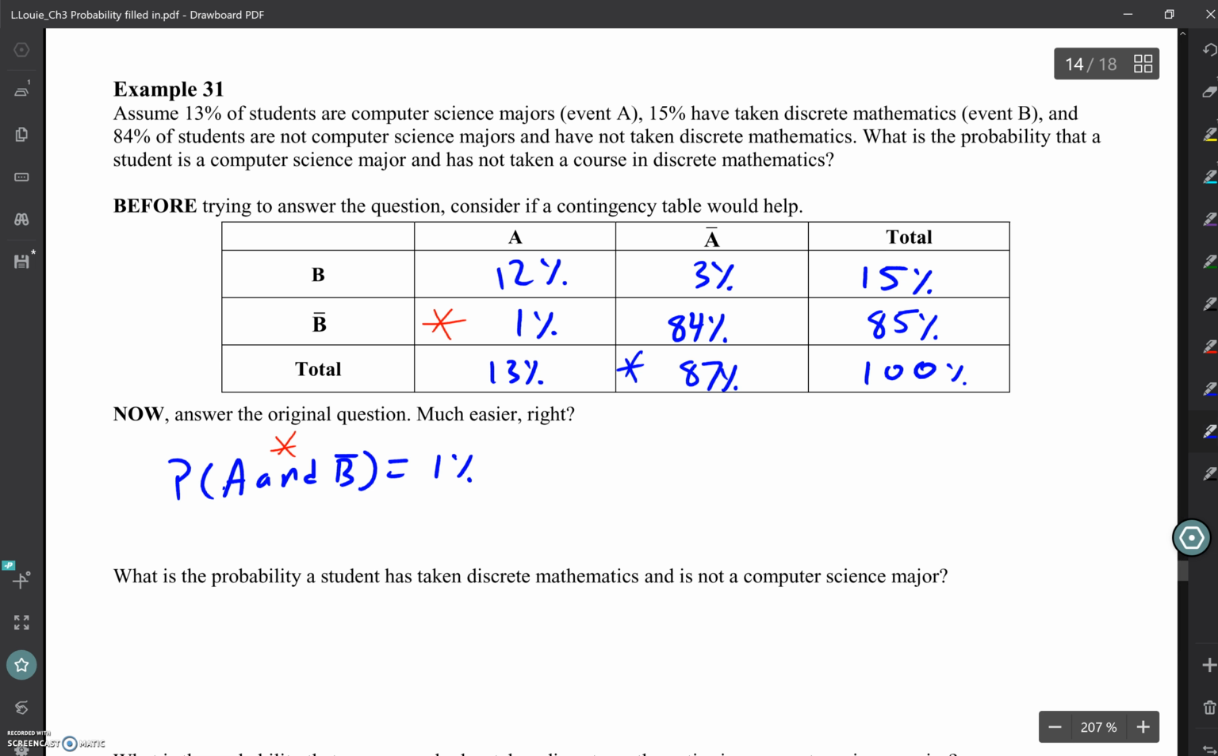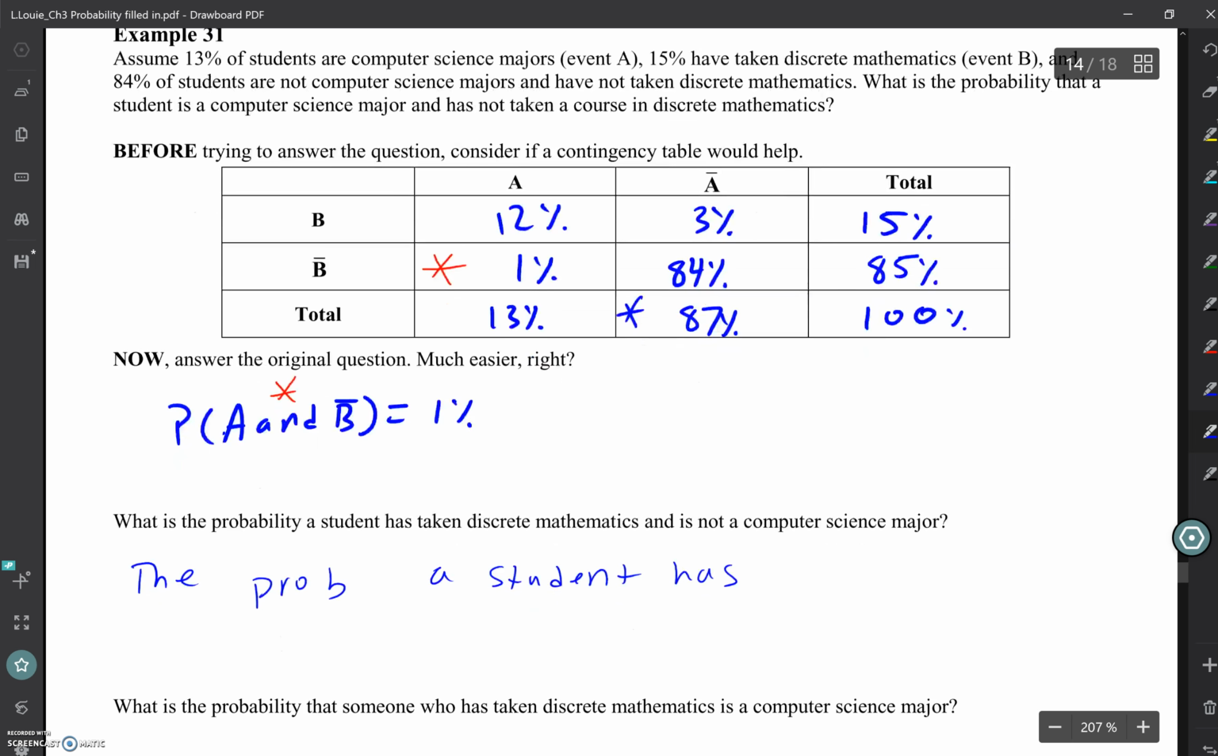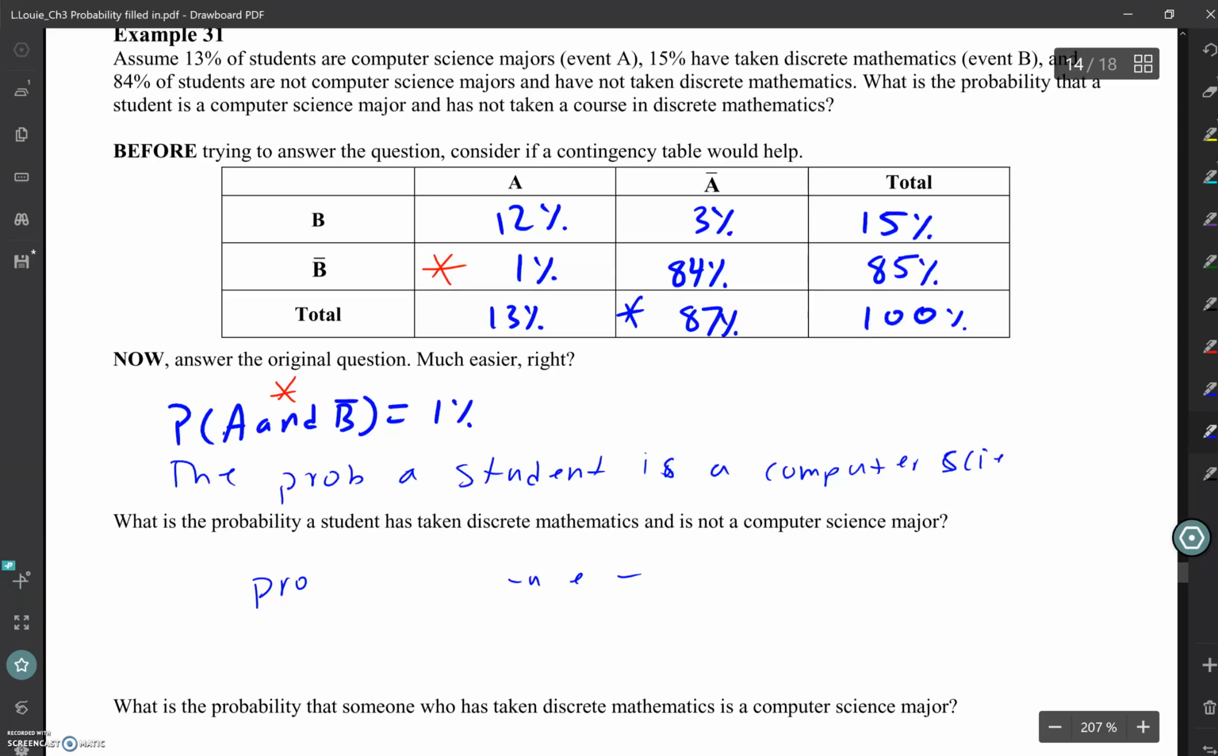Oh, and I wrote it in the wrong spot, but we'll put our sentence down here. So the probability a student is a computer science major but has not taken discrete is 1%.